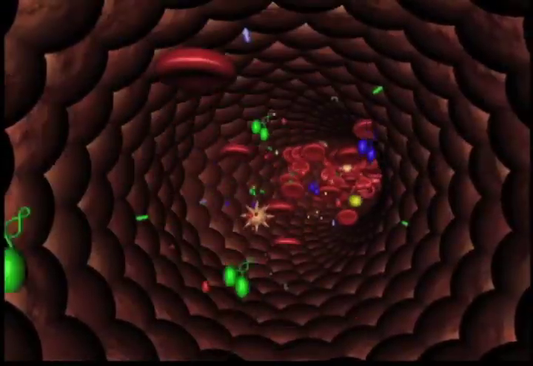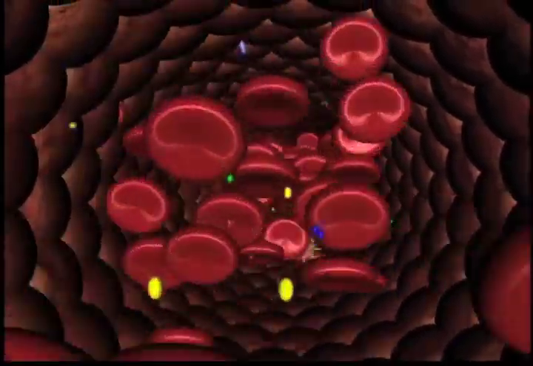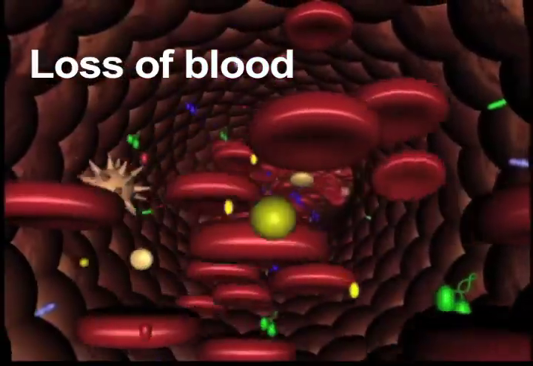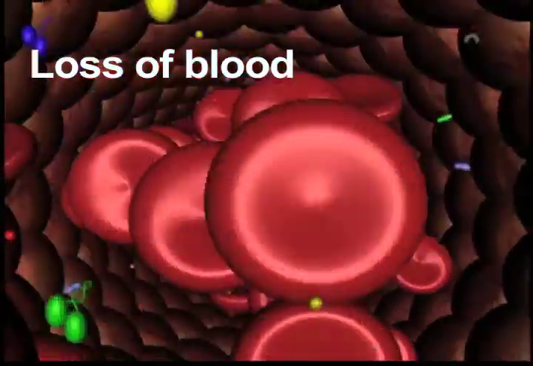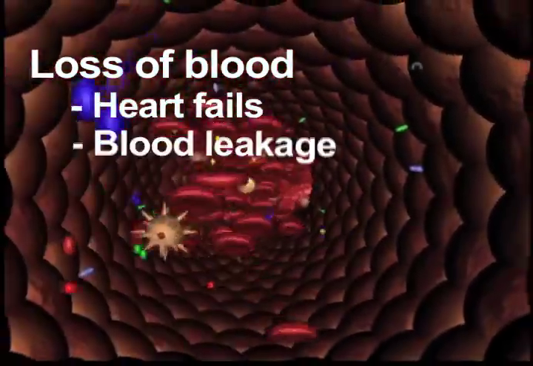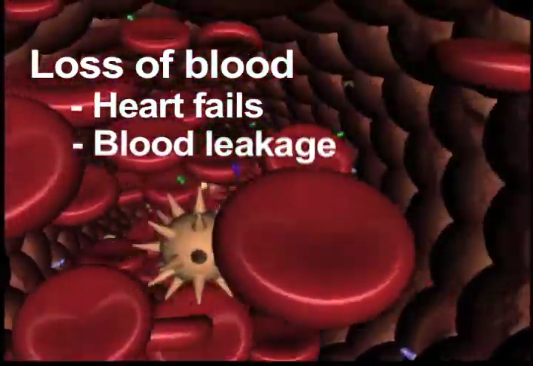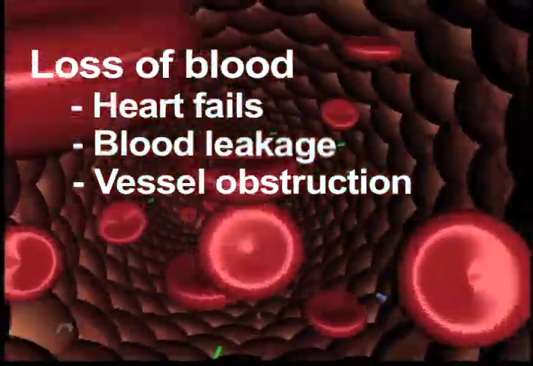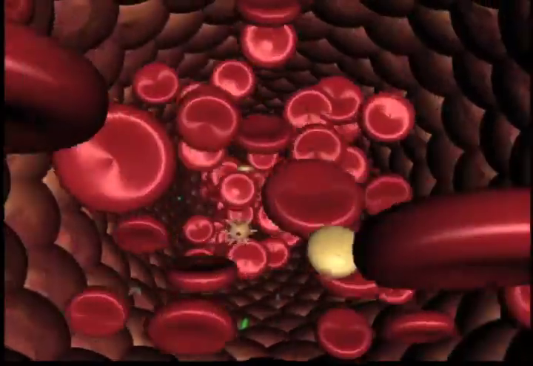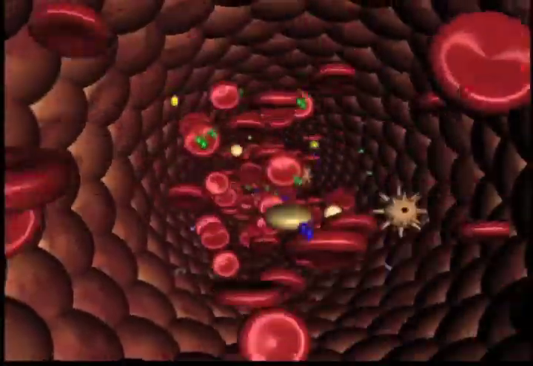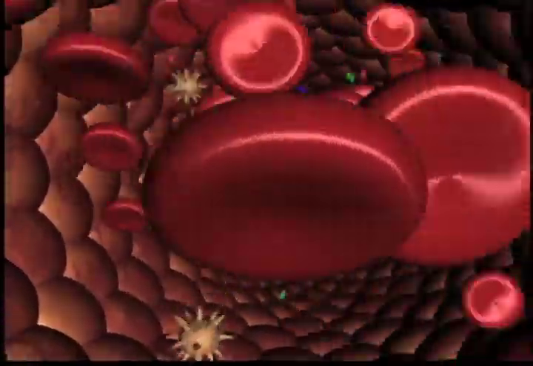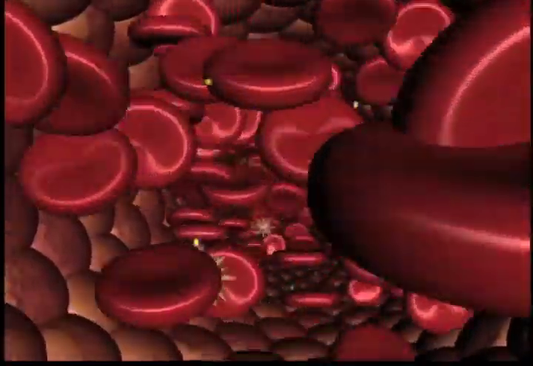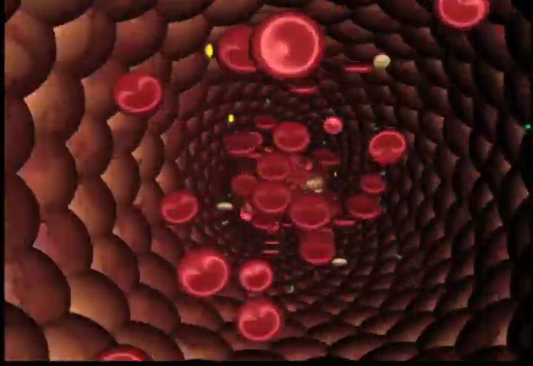The maintenance of the blood flow is essential to life. The loss of blood flow may occur because the heart that pumps the blood fails, because of blood leakage, or because the blood vessels become obstructed. The coagulation system has evolved to deal with the latter two events under normal circumstances by providing qualities which maintain blood in a fluid state within the vasculature while at the same time addressing leaks.